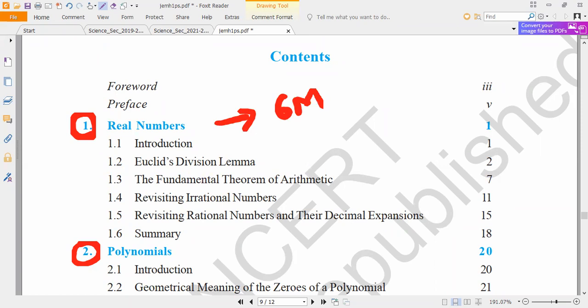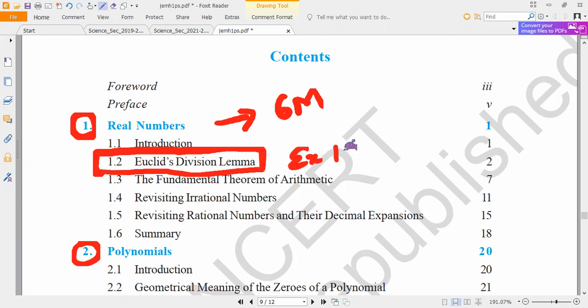In that, 1.2 is completely deleted. Euclid's division lemma, and the related questions in exercise 1.1, are deleted. Please note it down. Exercise 1.1 is not there. Deleted. Clear? Any doubt? You can ask. Go to that exercise and cross mark it. That exercise is on page number 7. Page number 7 exercise, you can directly cross it.